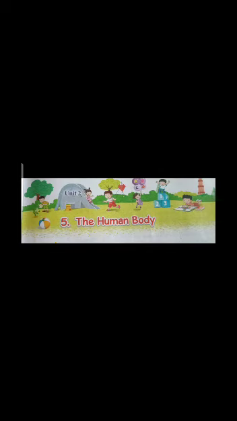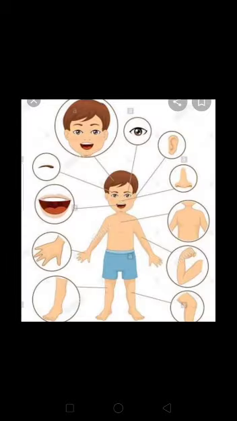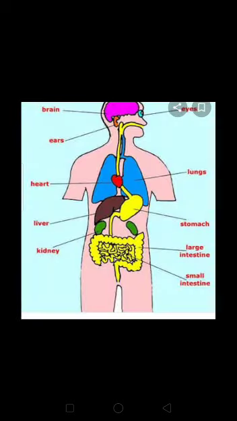In your previous class, you learned that our body has many parts. Each part has a name. Each part of our body is different and useful, right? We learnt about outside parts of our body like eyes, nose, skin, arms, legs, etc. These are called our external parts of the body. But do you know there are many parts which are inside the body? They are called internal parts of the body, like stomach, brain, heart, lungs, kidney, intestine, etc.